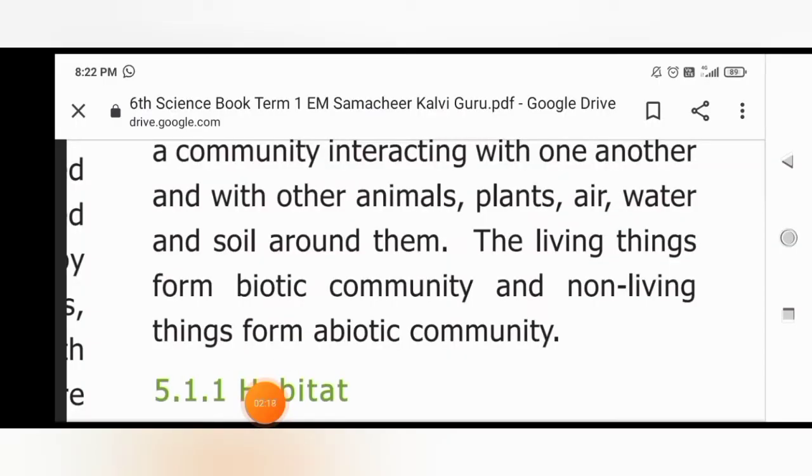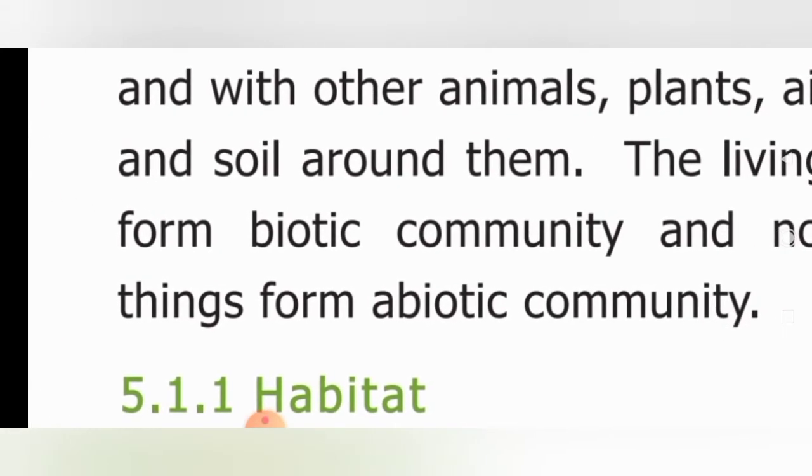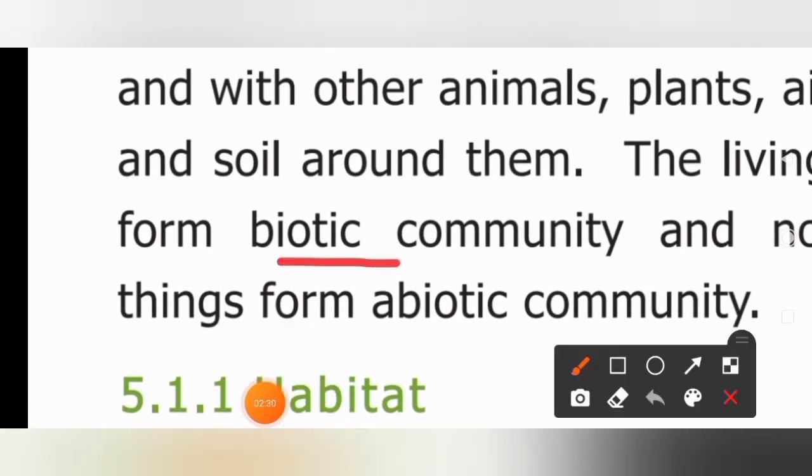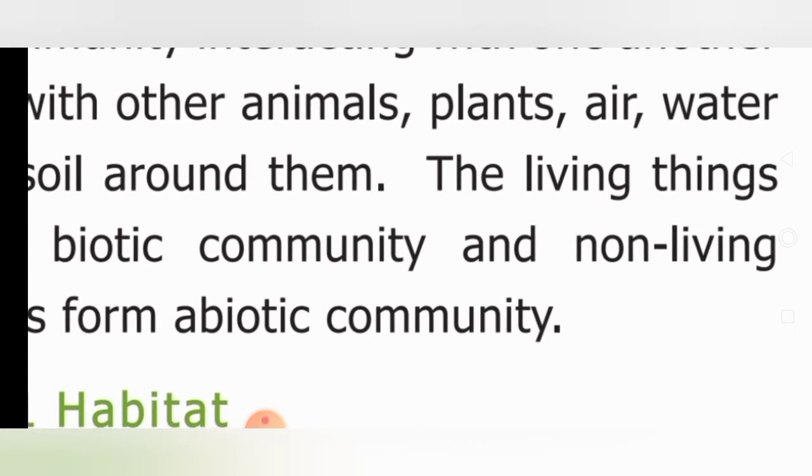Biodiversity consists of the biotic community and the abiotic community. What do you mean by biotic community? Biotic community is nothing but living things.